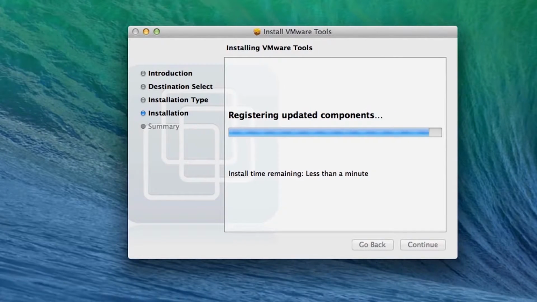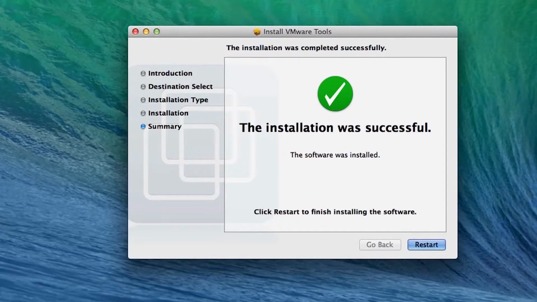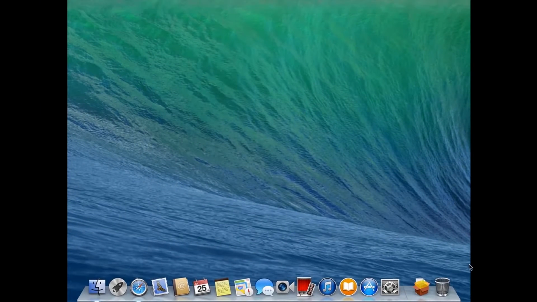So just wait till it gets completed. And once it's done installing, just hit on the restart button over there, and that should basically restart your Mac OS.